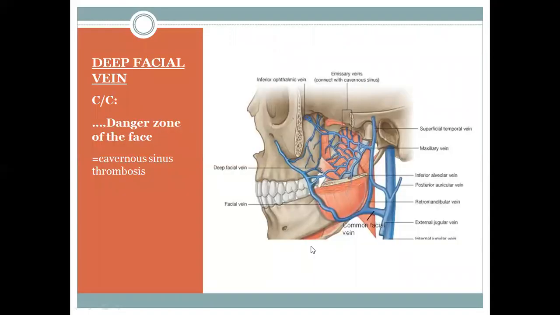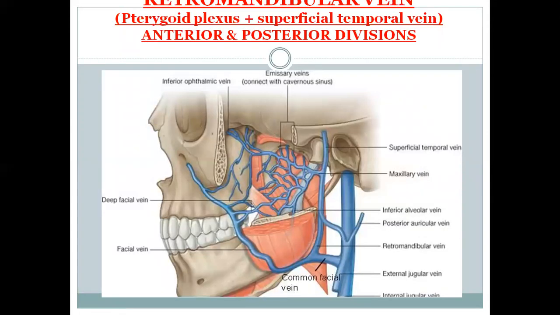So this is a retromandibular vein. These are the divisions of the retromandibular, superficial temporal. See how the maxillary vein is formed by the pterygoid venous plexus, and how the facial vein is connected with the pterygoid venous plexus, and this in turn is connected with the cavernous sinus.